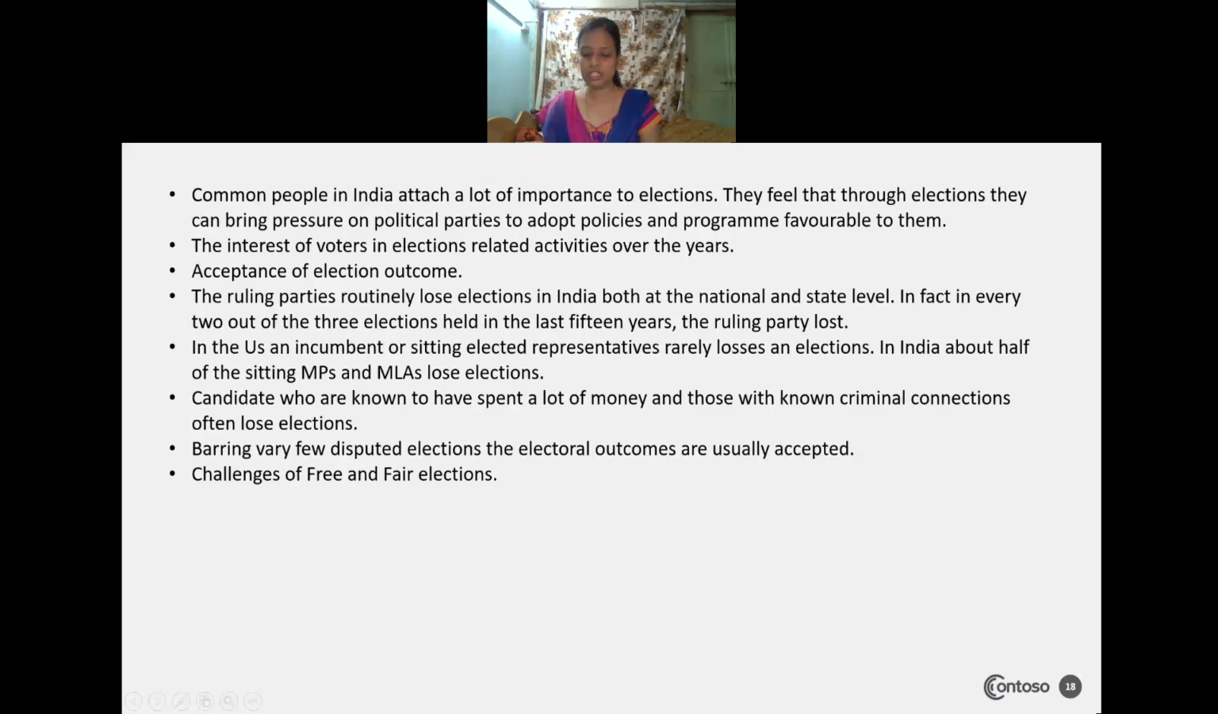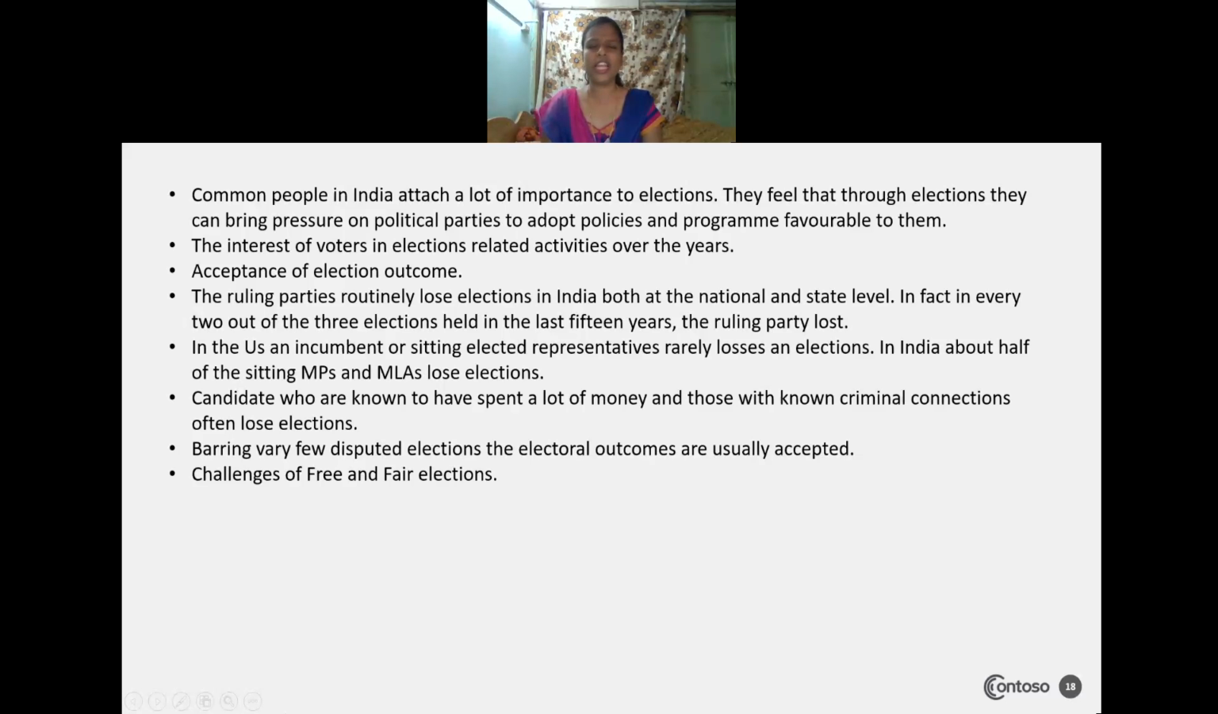So the interest of the voters in election-related activities has been increasing over the years. It has to be increased, it should not decrease. In the Lok Sabha election, recently they have said the number of voters has increased at present when the elections are held. Each and every person casts their vote because each and every vote has value. In what way? When you vote for a particular candidate, if he or she is elected, he or she will be your representative for 5 years, and those people will rule over you.